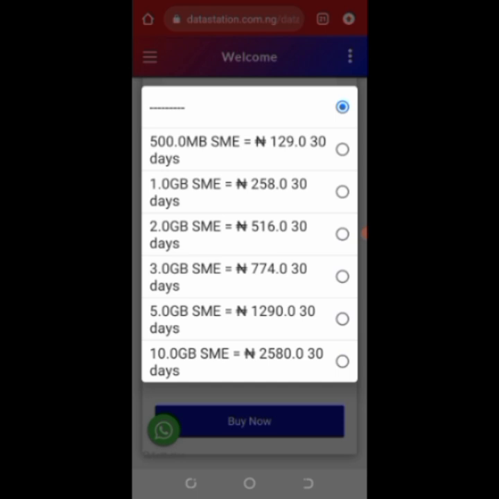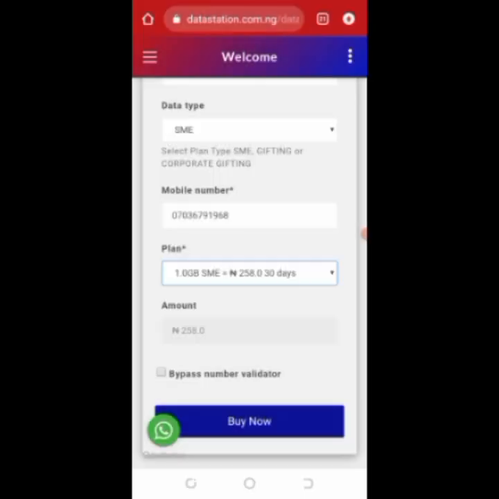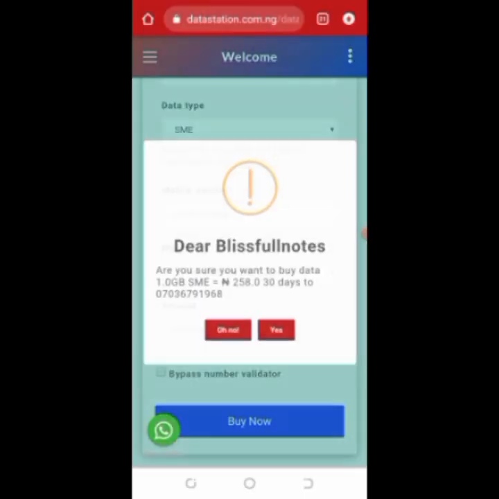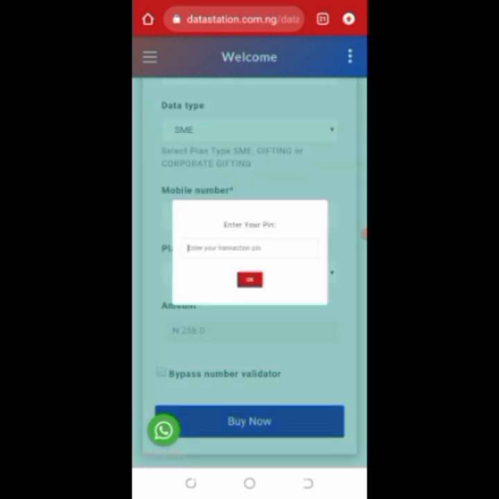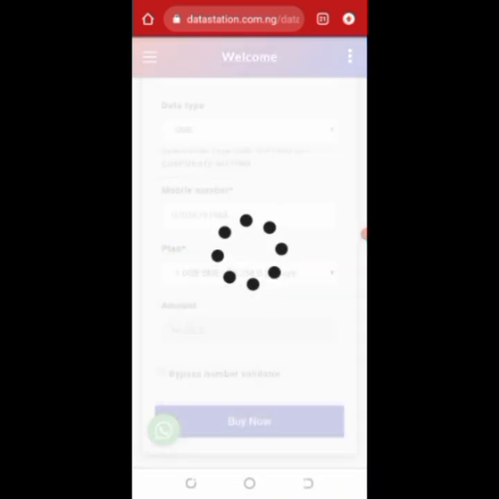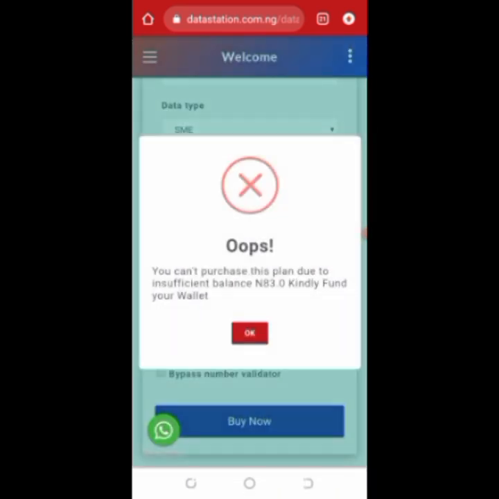You are not the one that will now say, okay, this is how much I want to charge. If you want to charge 1 gig 300, it's up to you. You make 42 naira. If you want to charge 350, it's up to you. So enter your password and buy. But it will not be successful because my wallet balance is just 83 naira. So what you can do is to just go ahead and fund your wallet. I'm going to show you how to fund your wallet if you keep watching.